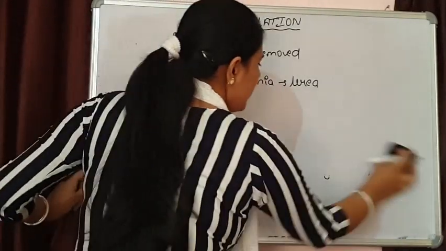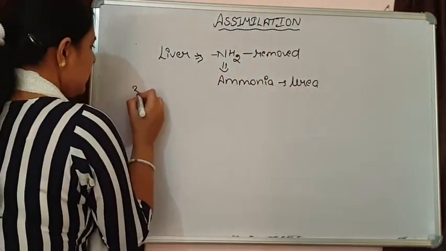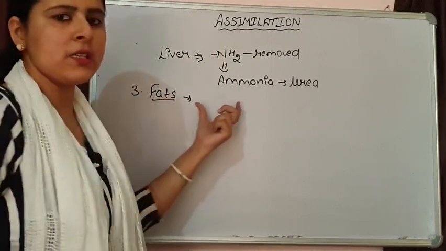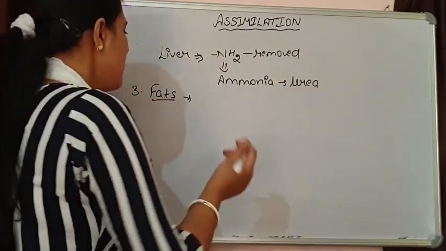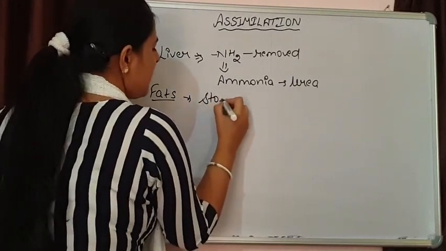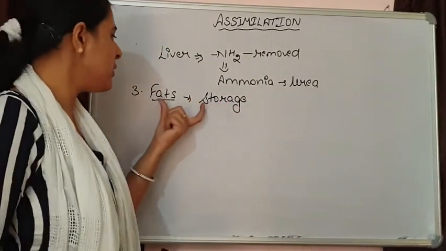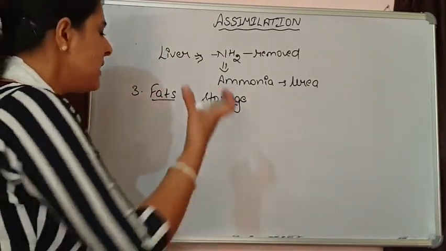Next come the fats. Fats basically act as a fuel for cells, and most importantly they are used for storage. Various adipose cells are there that store the fats.